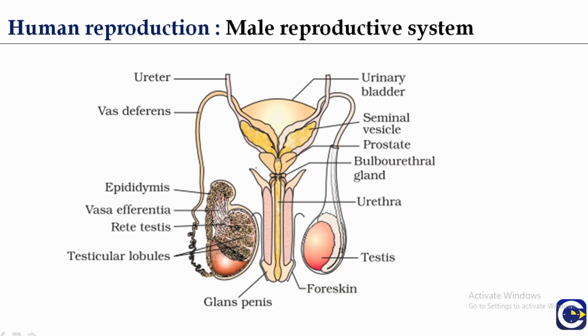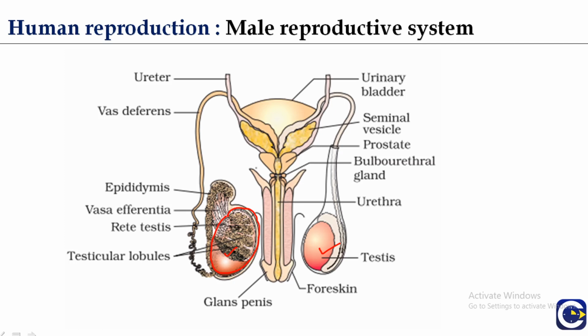So here is also the detailed structure of the male reproductive system. As I explained, the testes are present in a pair. They are present in the scrotum, one testis and the other testis. Now the temperature of the scrotum is 2 to 2.5 degrees lower than the abdominal temperature. It provides security to the developing sperms.